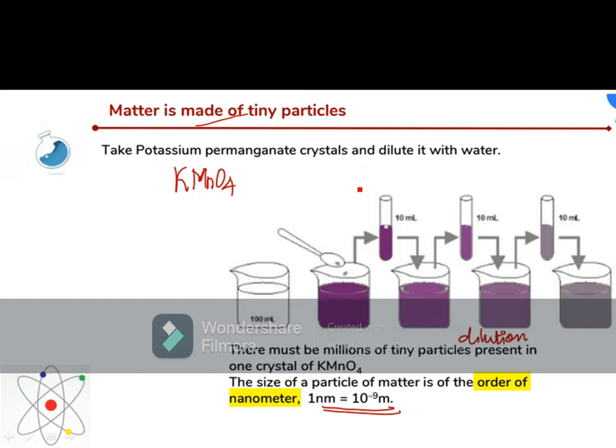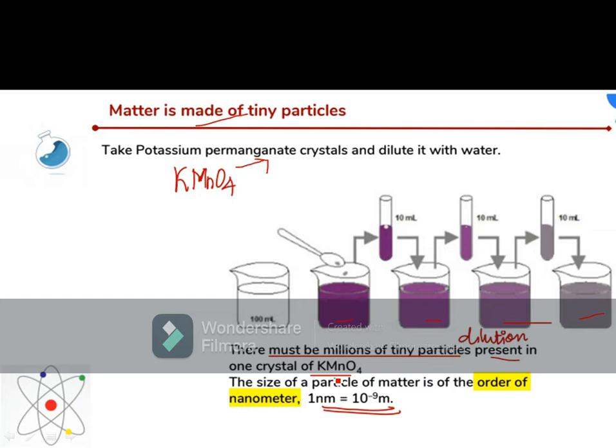You can see the color of potassium permanganate, the purple color, starts becoming dark, becoming light color. It means there must be millions of tiny particles present in one crystal of KMnO4. KMnO4 means permanganate crystals.